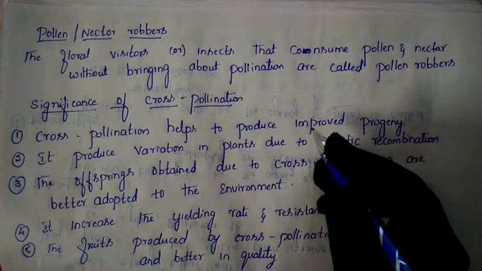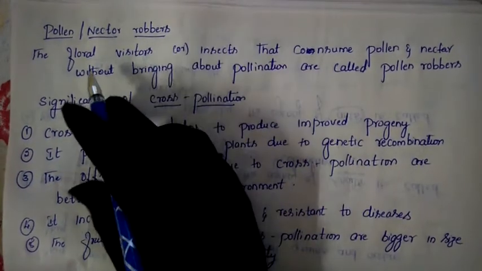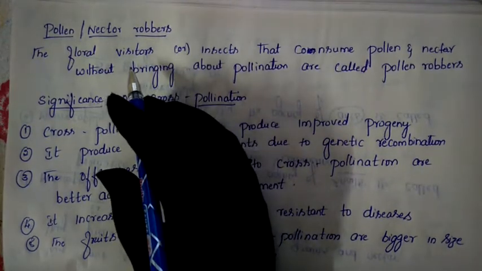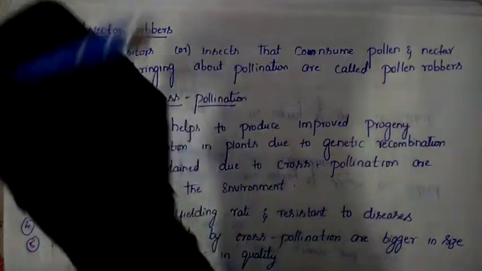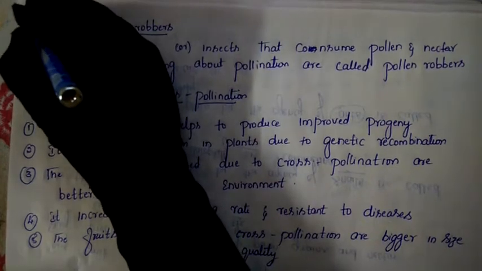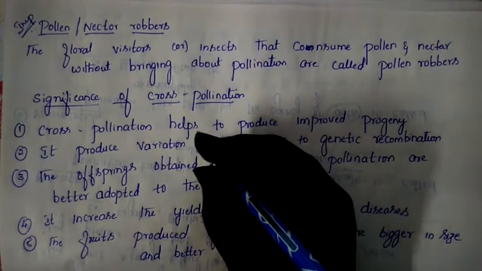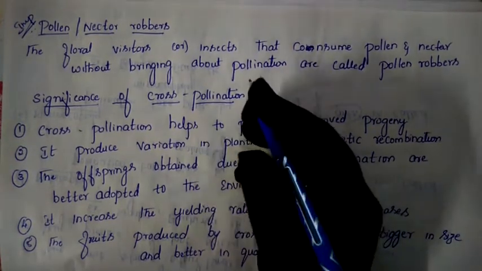Today's class, let us discuss the pollen robber, or even nectar robber, which is one of the most important questions for your exam. It will come as a 1 mark or 2 mark question. This is an important question, repeatedly asked in the exam for 1 mark or 2 marks.